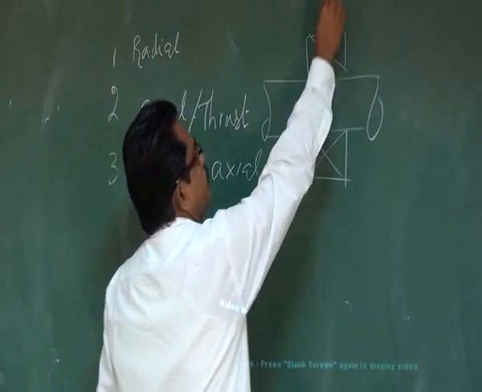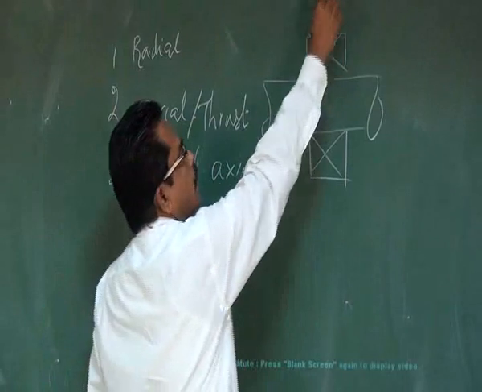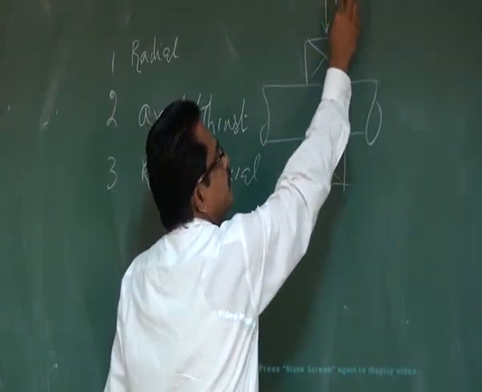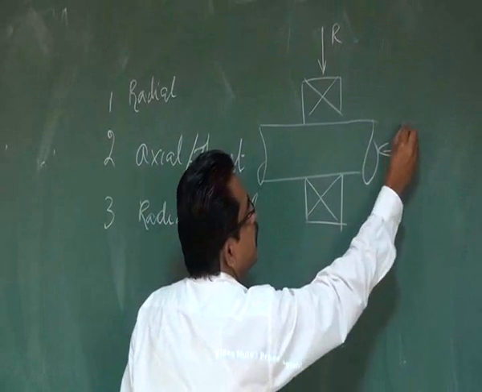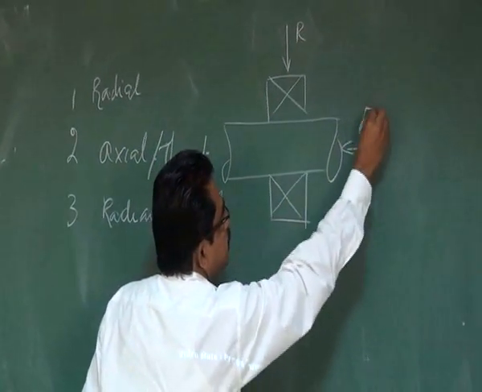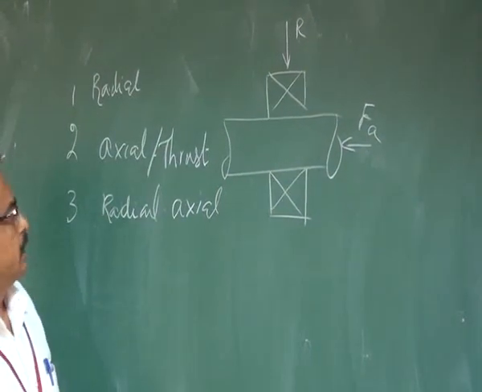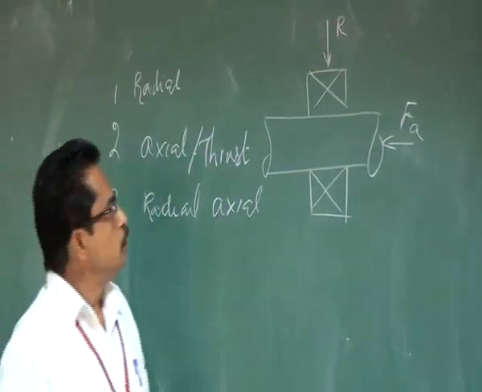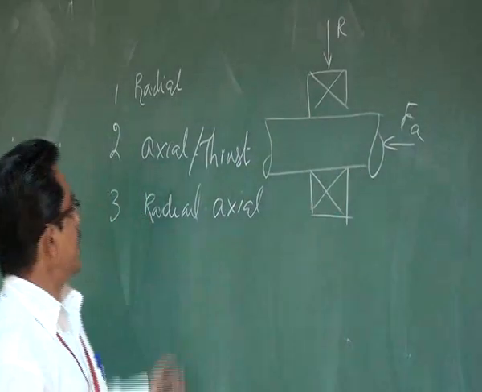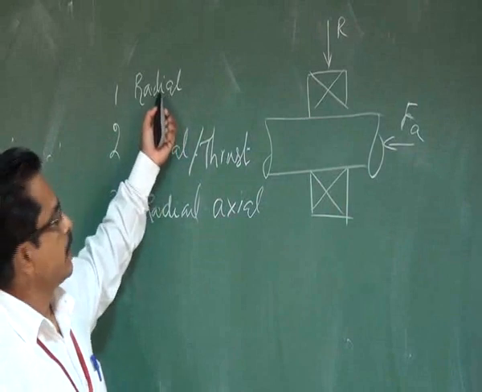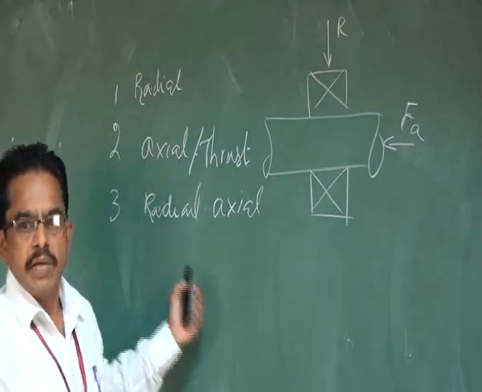Now this is the load acting radially, then if the load is acting this way, this is called axial load. So based on the capability of the bearing to withstand the radial load or axial load, we are classifying it as radial bearing or axial bearing or axial radial bearings.